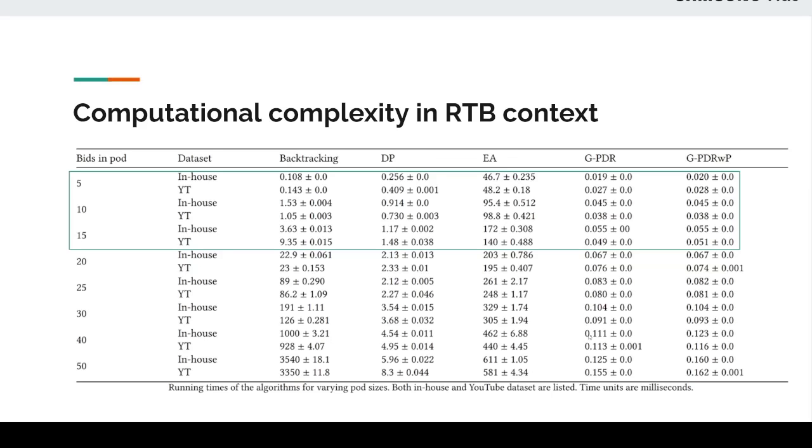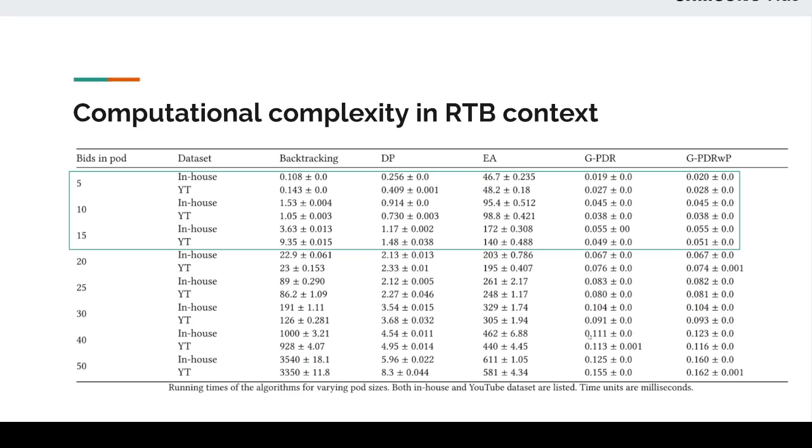The key point of building these greedy algorithms was to figure out if we can reduce the computational complexity. This is because in real-time bidding systems, we have to include this computation along with several other components, and this running time has to be as low as possible. Here we have calculated the running time of these algorithms over 5,000 iterations for varying number of bids in pod.